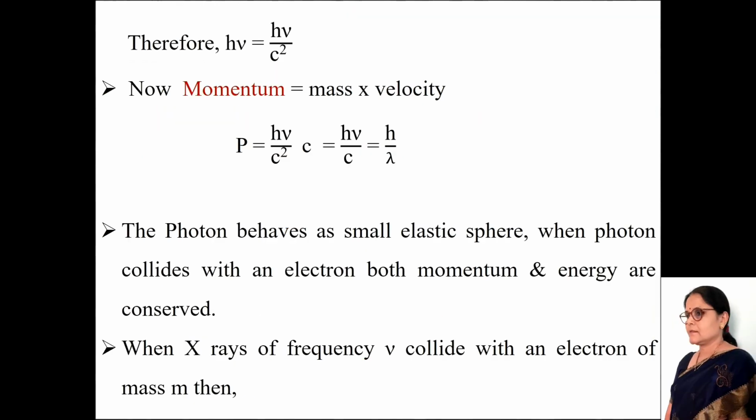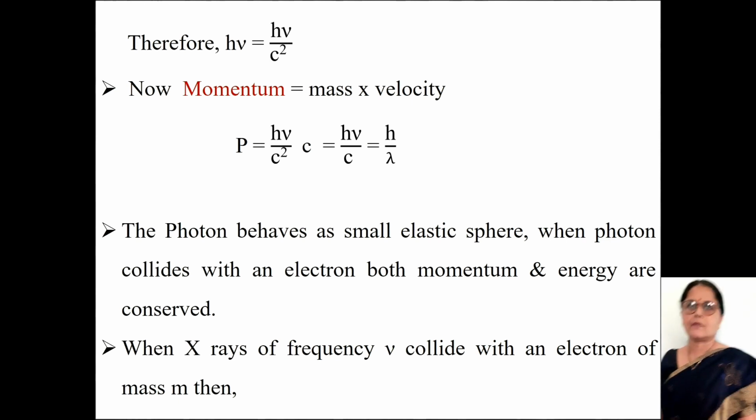According to Einstein, energy E is equal to mc square. Therefore, mass m is equal to h nu upon c square. Now, momentum is equal to mass into velocity. Momentum, represented by letter P, is equal to h nu upon c square into c. C and c square get cancelled, that is equal to h nu by c, that is equal to h by lambda, because nu is equal to c by lambda.